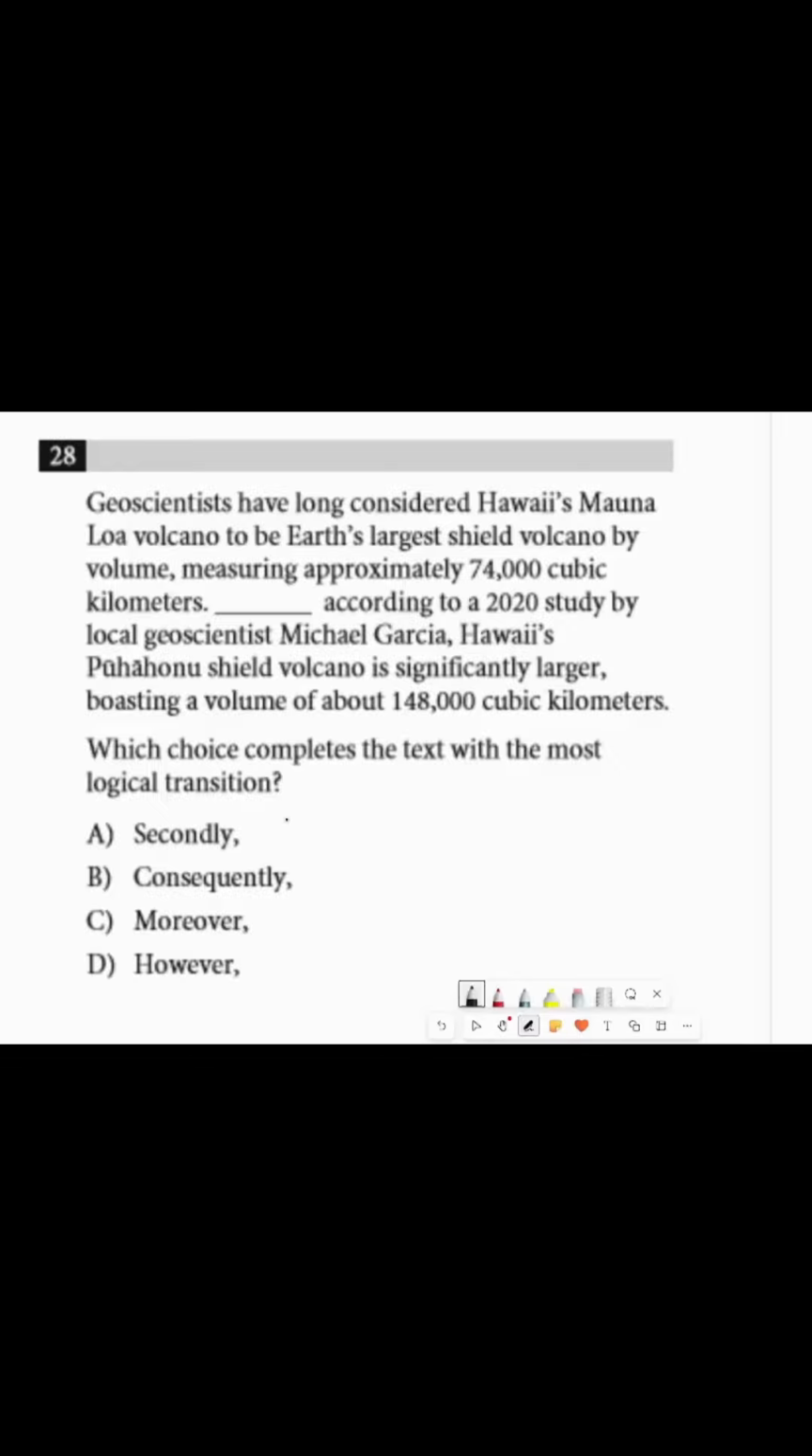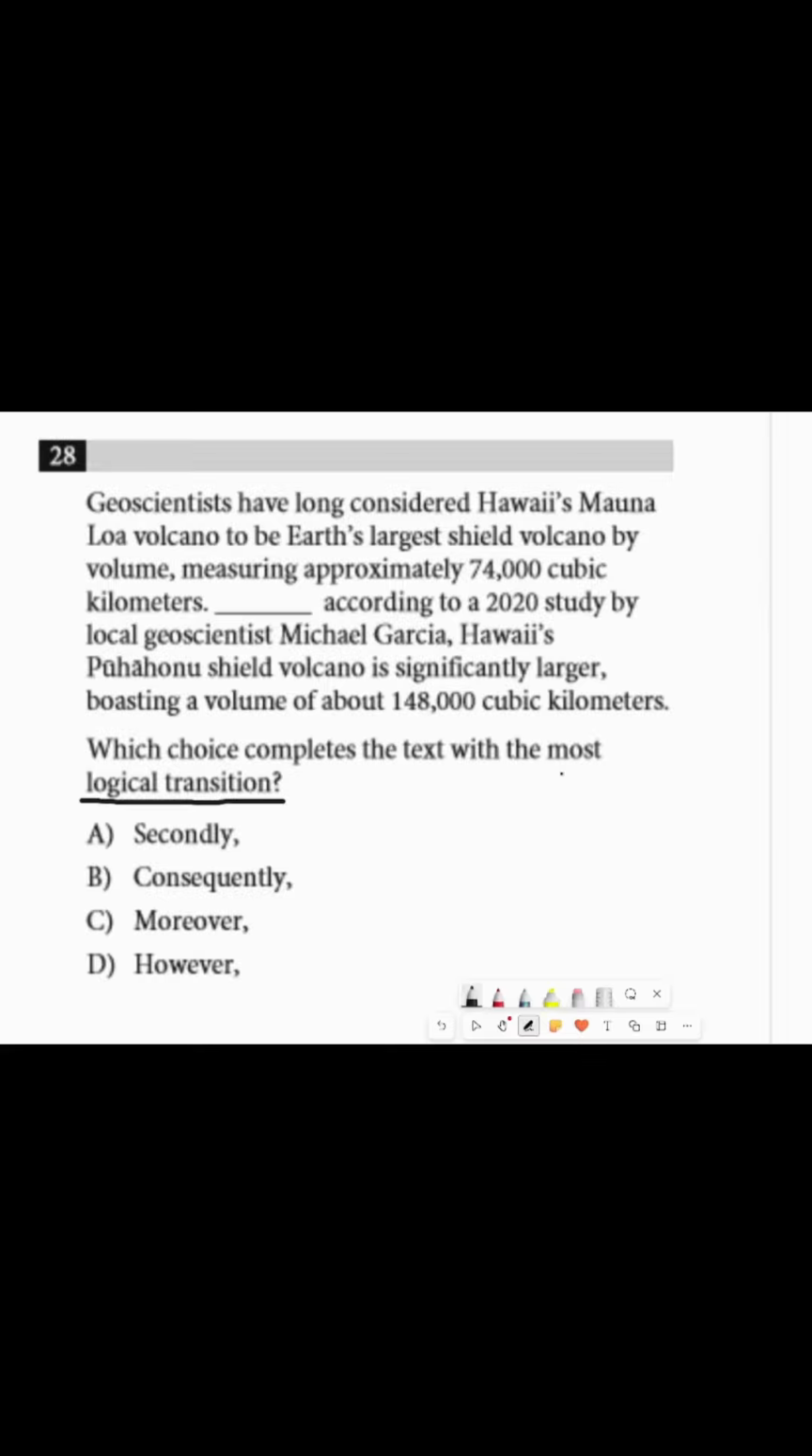Alright, this is day number 7 of the daily SAT prep videos. We will be doing logical transitions. Technically, this is still part of standard English conventions, but I just wanted to change up the question types since we've been doing a lot of standard English conventions.